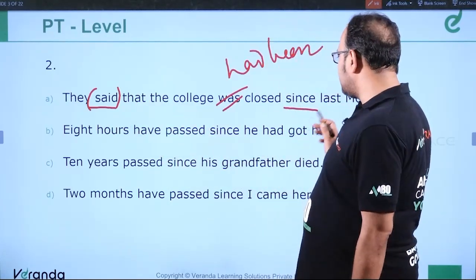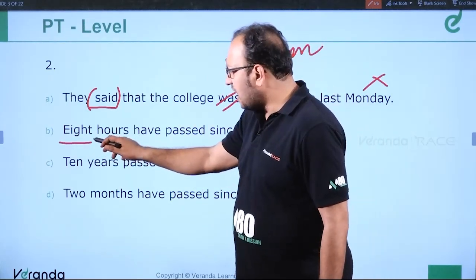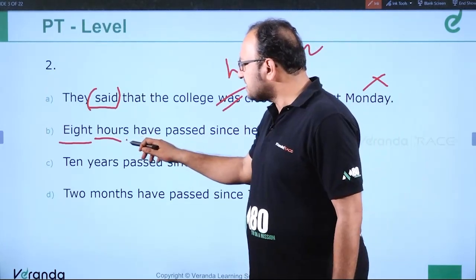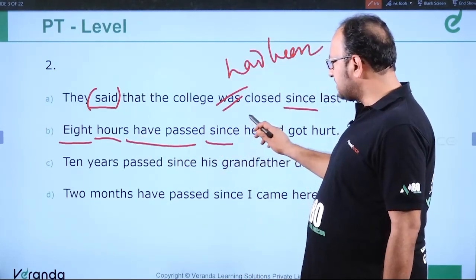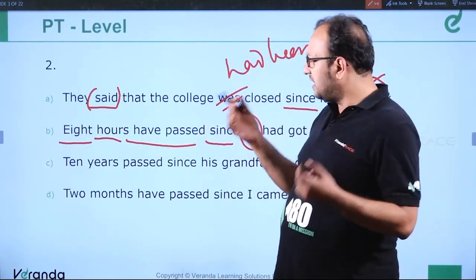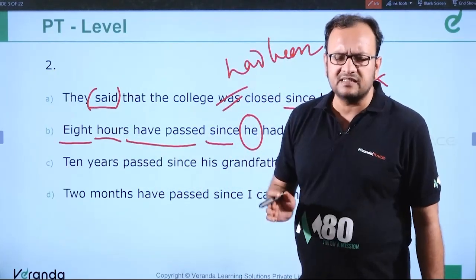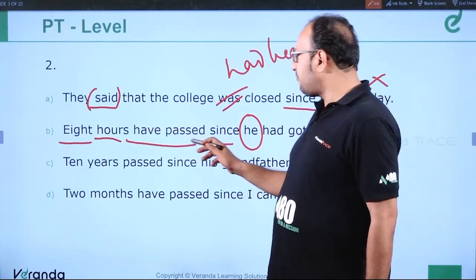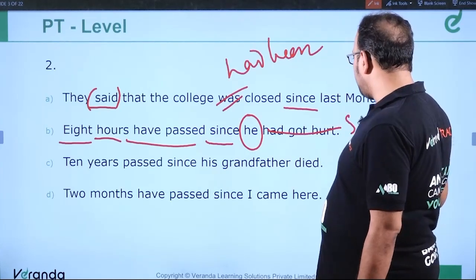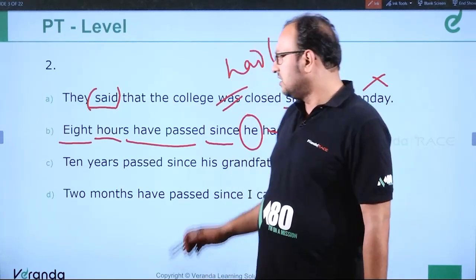8 hours have passed since he had got hurt. See, any number plus hours, months, decades, centuries, plus have passed, plus since, plus subject. This structure I am telling you. Any number, 8, 7, 5, 6, 4, plus hours, months, weeks, decades, centuries, plus have passed, plus since, plus subject is followed by simple past. So it should be since he got hurt.